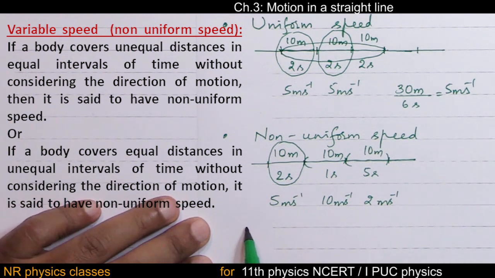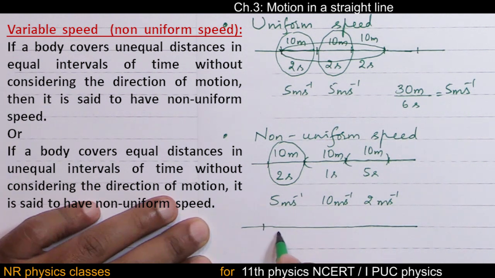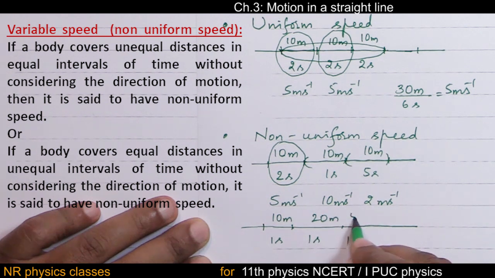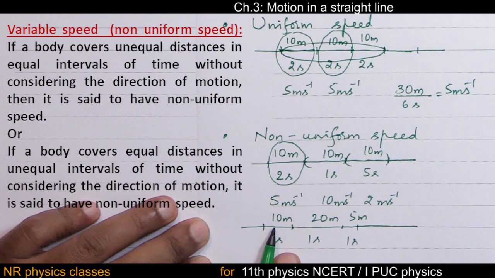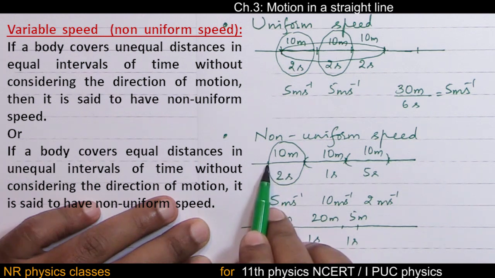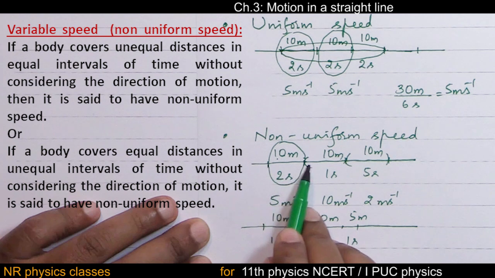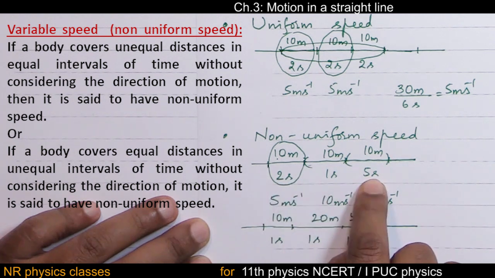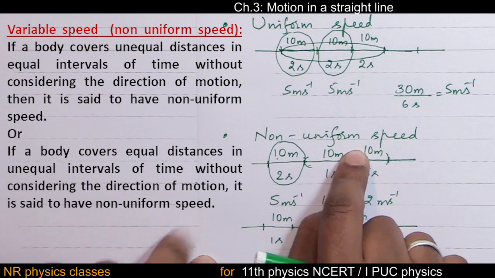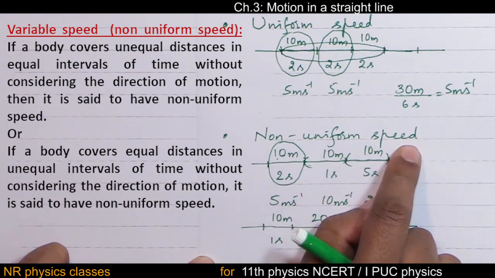Or let me consider another example. 1 second, 10 meter. Next 1 second, 20 meter. Next 1 second, 5 meter. The body is not covering equal distances, so this is said to be non-uniform. Here, 10 meter is not covered in the same time: 2 seconds, 1 second, 5 seconds. So this is non-uniform.